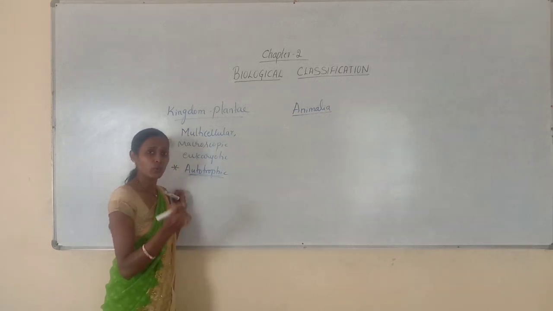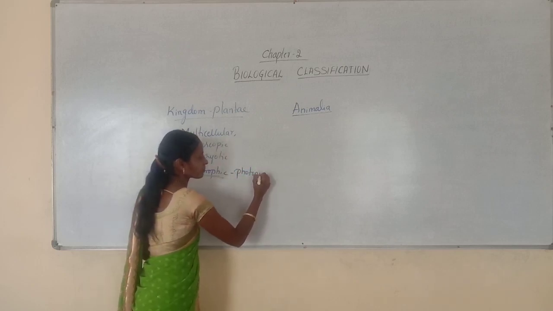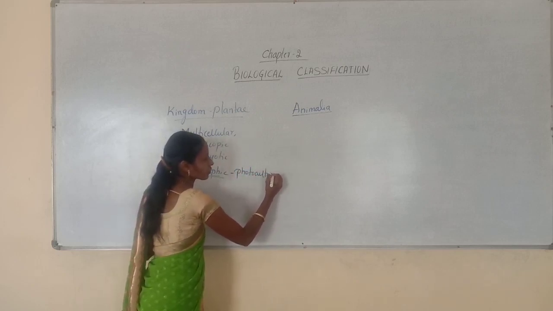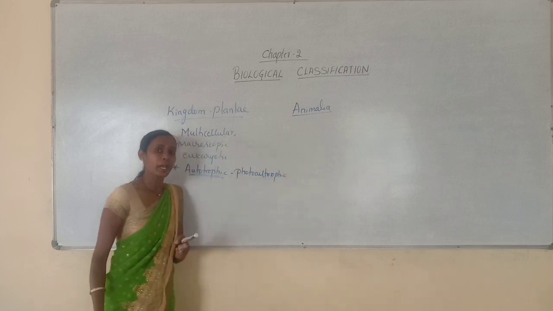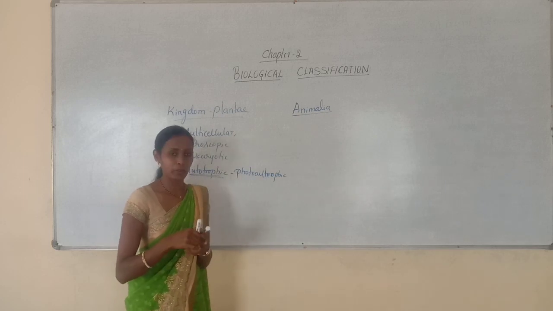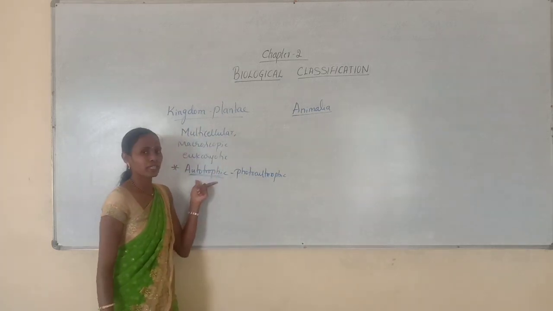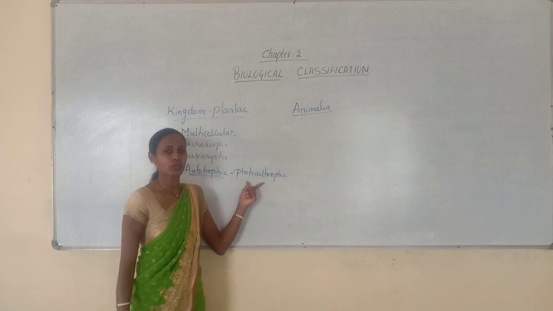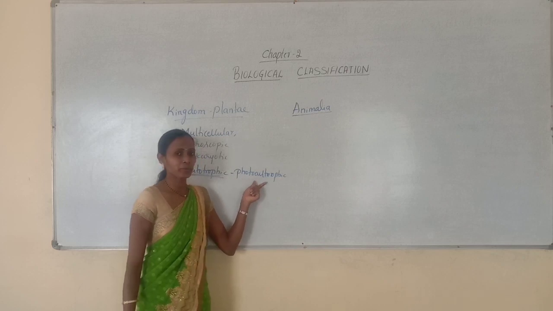They can synthesize their own food, and especially they are photoautotrophic. If they are photoautotrophic, by utilizing sunlight they are able to prepare their own food.